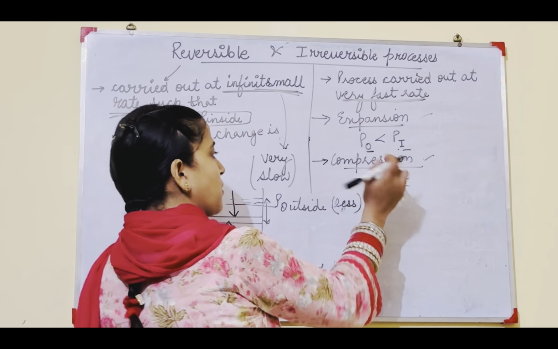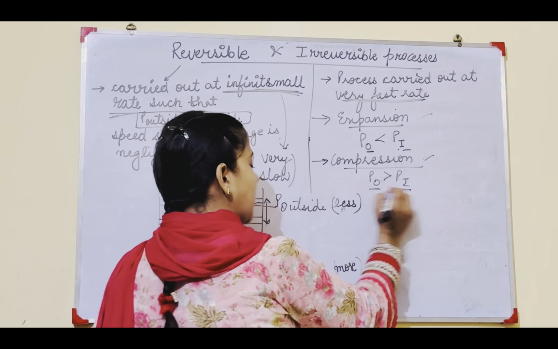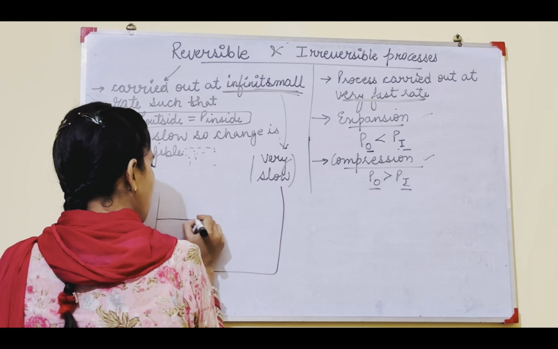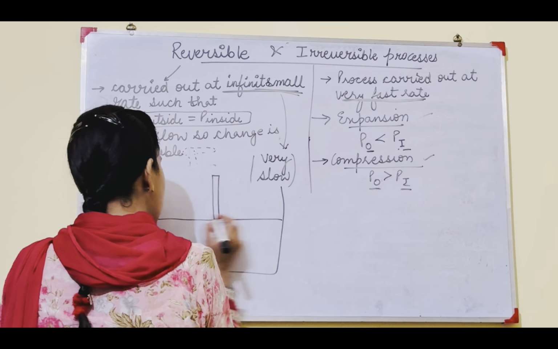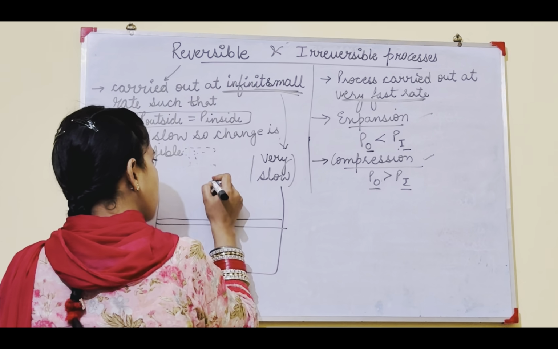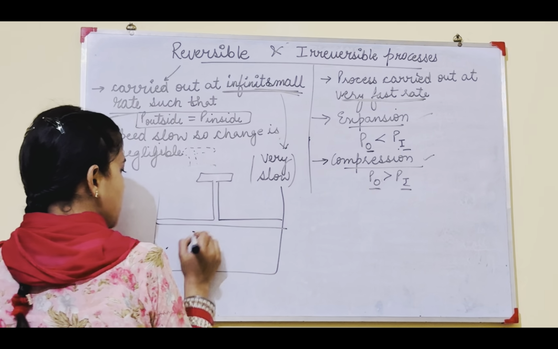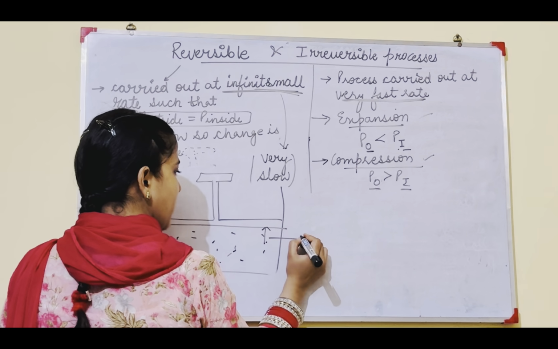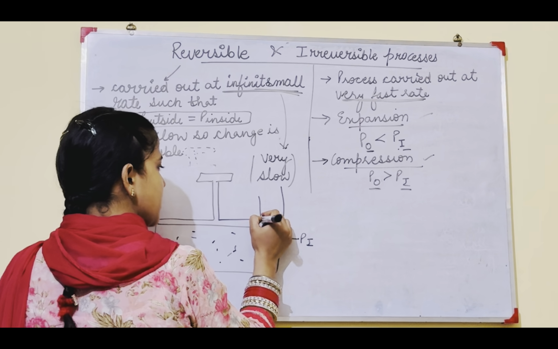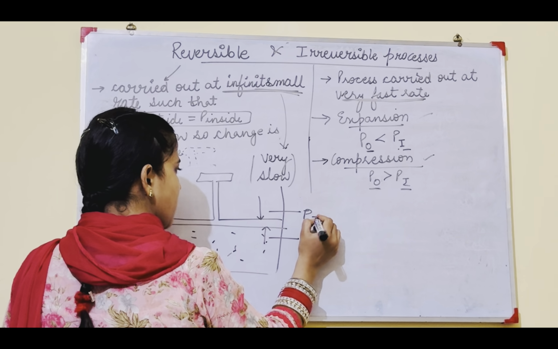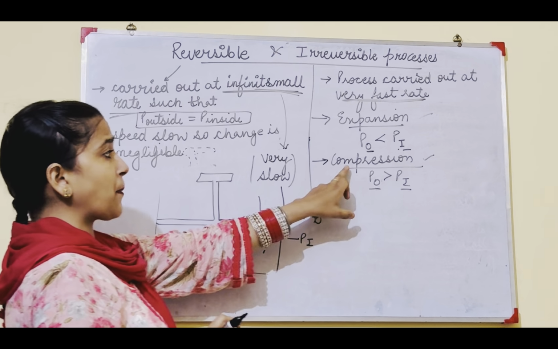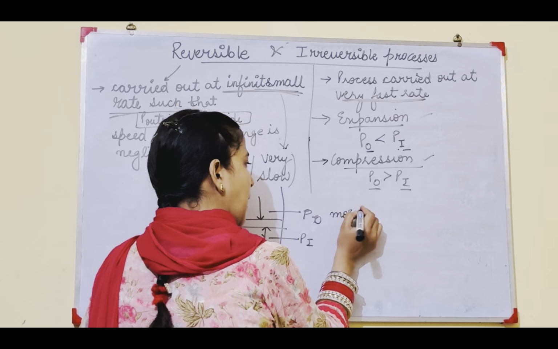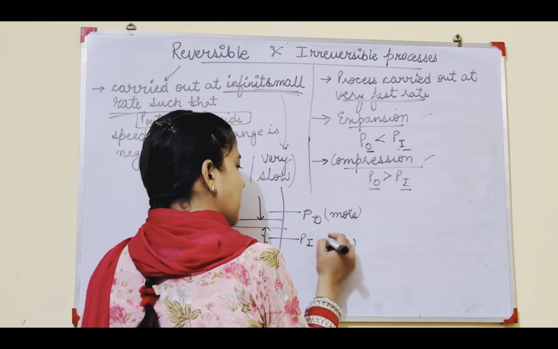Second case, compression, when P outside is more than P inside. This is the piston we have already placed. These are gas molecules. This is pressure inside and this is pressure outside. Now, in the compression case, what will happen? P outside is more and P inside is less.